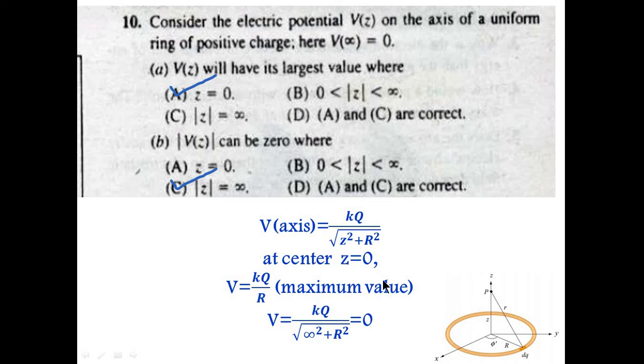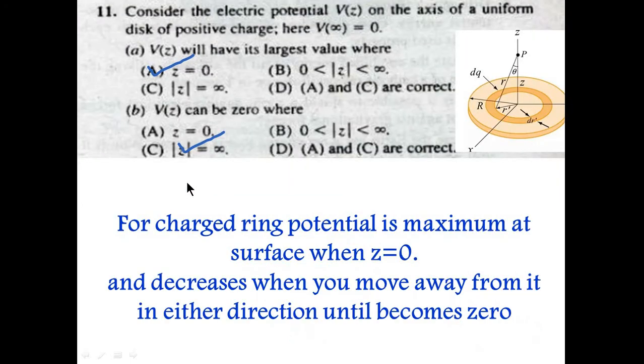So now the maximum value of the electric potential for a charged ring would be at the center. So option A is the correct option. Now V of z can be 0 where? Definitely it would be 0 at infinity. If we simply put infinity here, then the infinity squared plus r squared all over it would be infinity, so something over infinity you get 0. So potential will be 0 at infinity. So option C is the correct option.